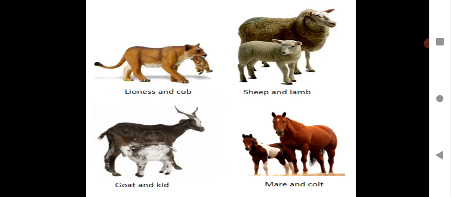Here you can see a lioness and cub, sheep and lamb, mare and colt, and goat and kid. Young ones, you can see how beautiful they are. So cute, isn't it, children? Every animal and plant has to reproduce and give birth to young ones. Just have a look at this.